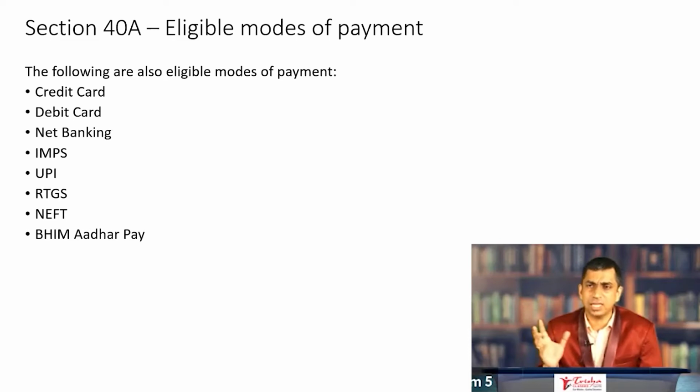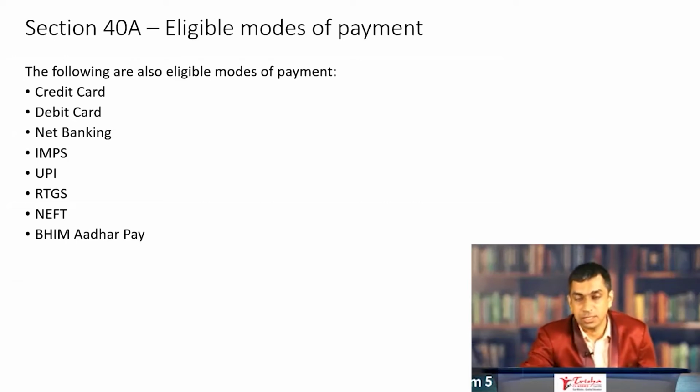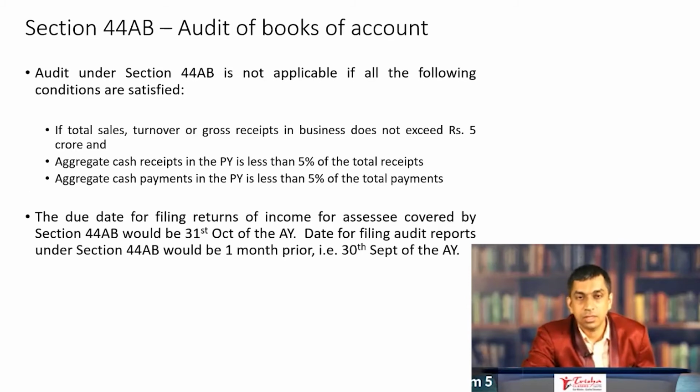So somewhere in a very large problem, it will be mentioned that a traveling expenditure is paid through UPI, through a Google Pay, and the amount is 12,000 rupees. You are supposed to ignore this in the sense that you should not disallow this particular expenditure, because now it is a permitted mode of payment as mentioned under the income tax law. Right.